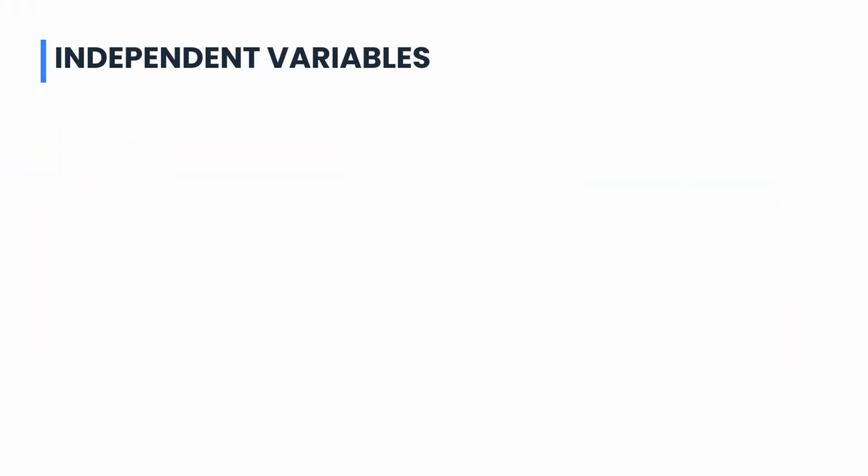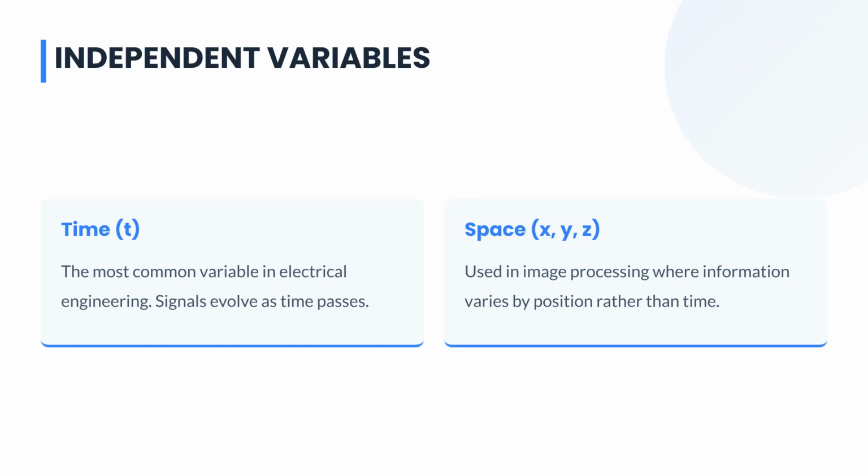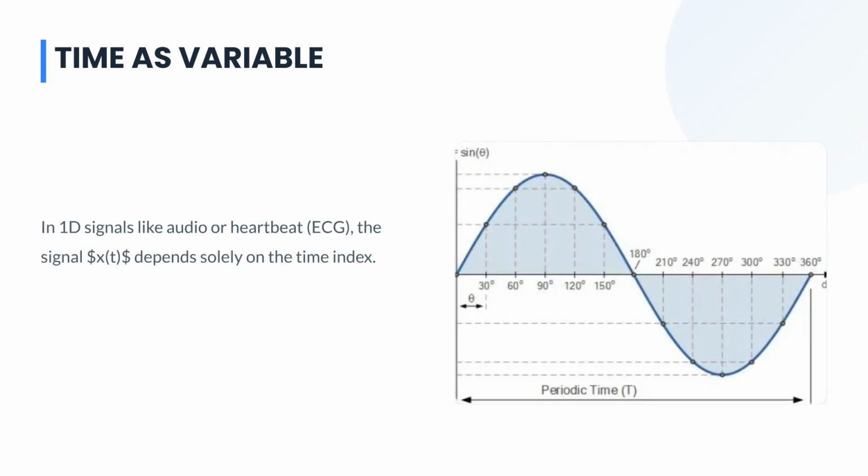of the message. Signals depend on independent variables such as time, the most common variable in electrical engineering. Signals can also depend on space, like the X, Y, and Z coordinates used in image processing. In one-dimensional signals, like audio or an ECG, the signal depends solely on the time index. A time-based signal can be continuous or discrete, which means it is sampled at specific intervals.